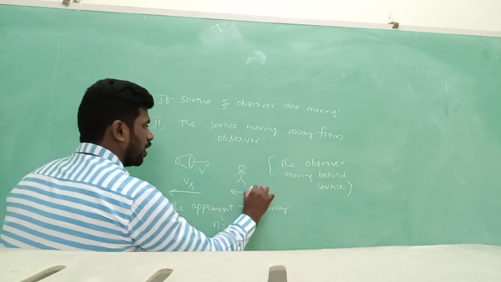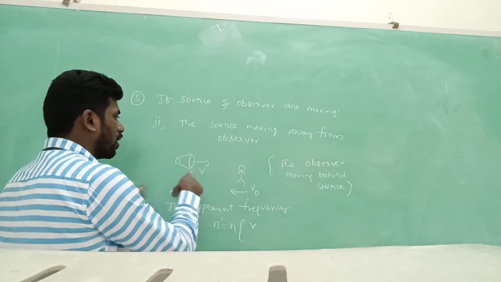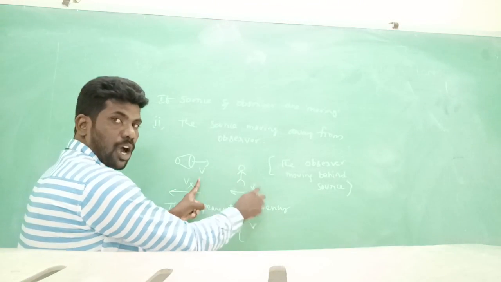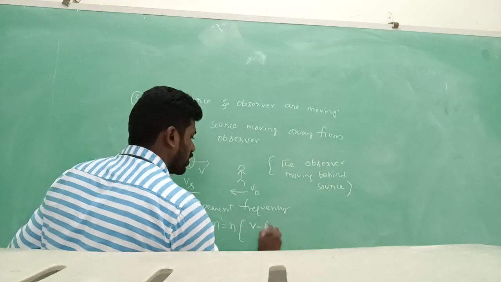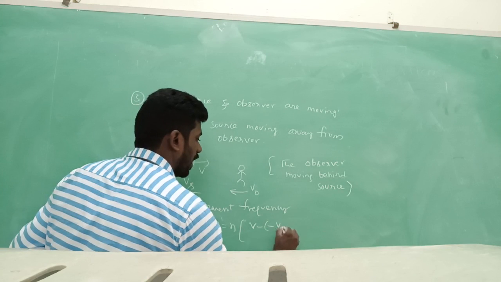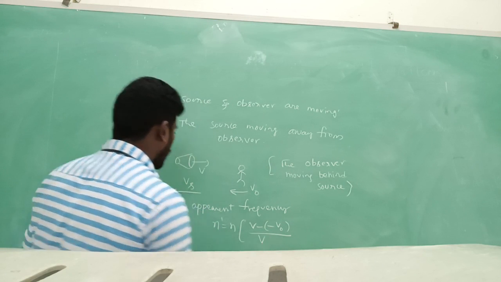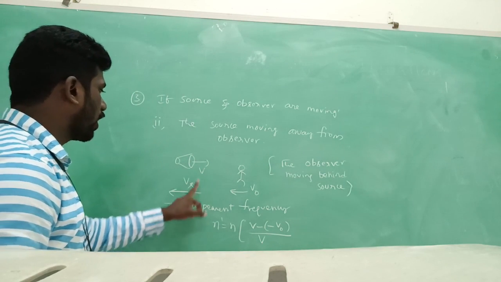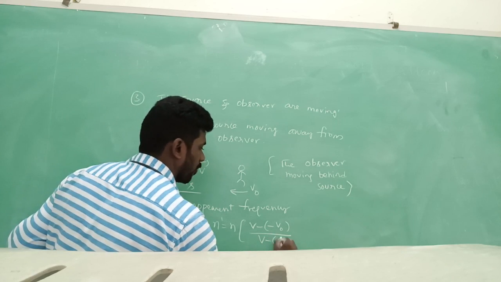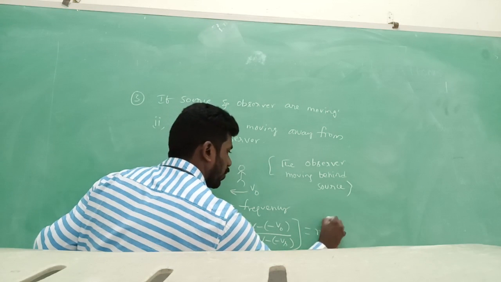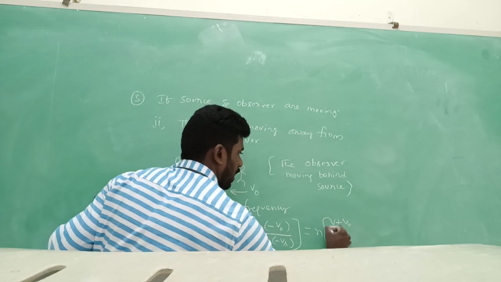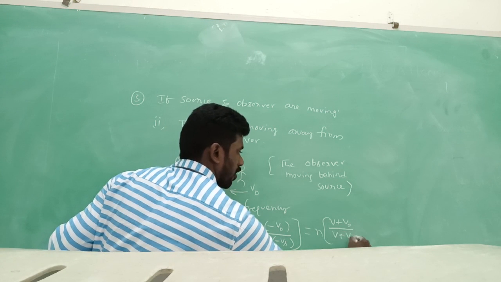What about the observer? Observer and source, V and V naught, are in opposite direction. Opposite direction means we can take it as a minus. This minus belongs to the formula, minus V naught by V. These two are also in opposite direction, so minus of minus Vs.